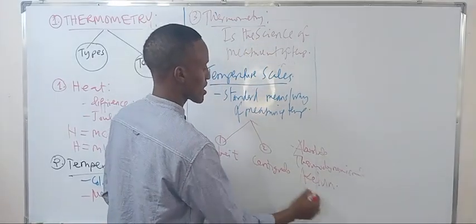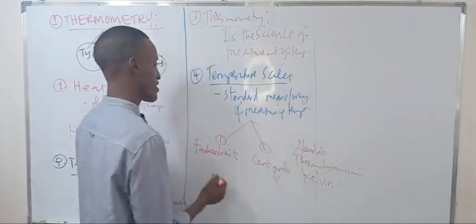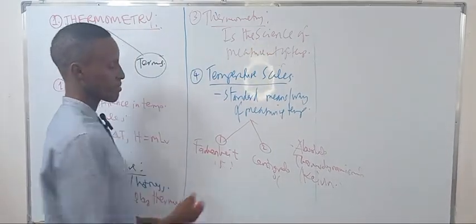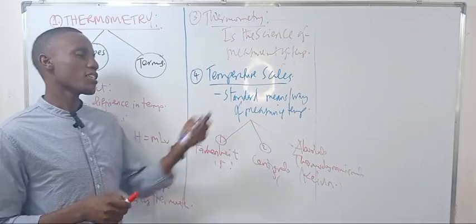Its unit is Kelvin, the centigrade's unit is degrees centigrade, and the Fahrenheit's unit is degrees Fahrenheit. That's what we call the temperature scales.